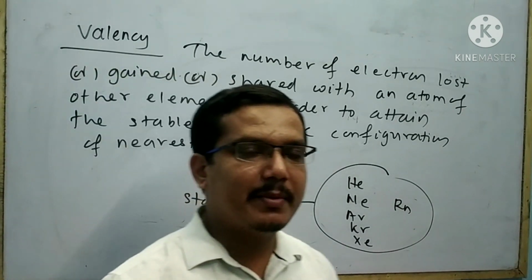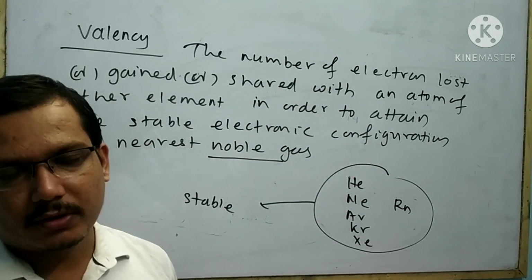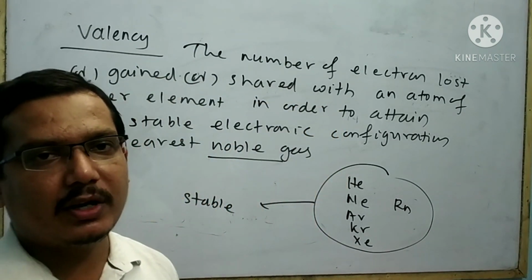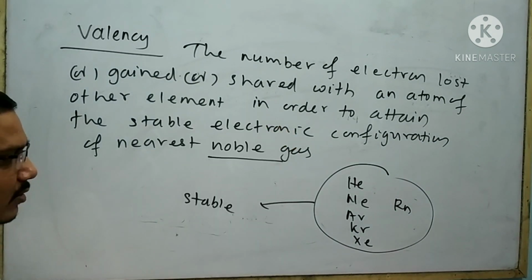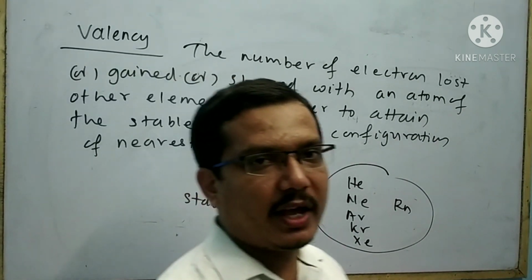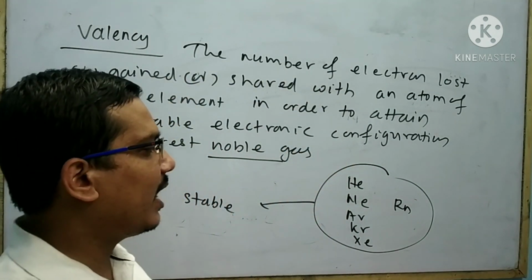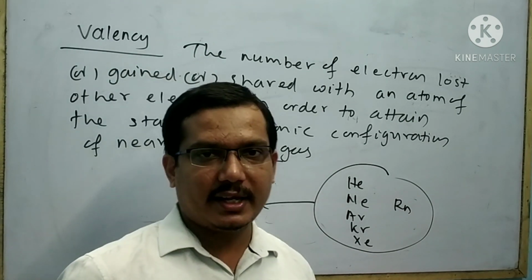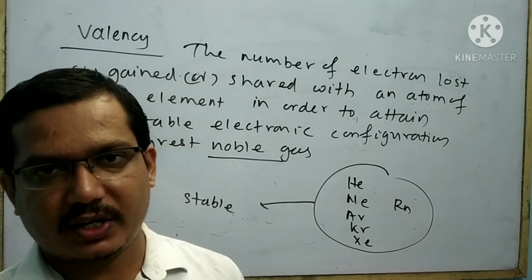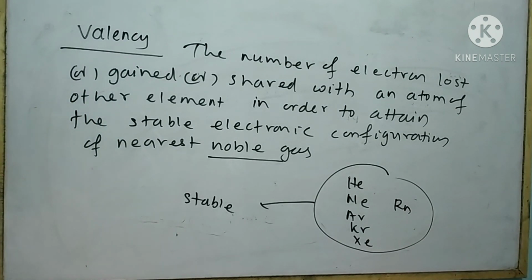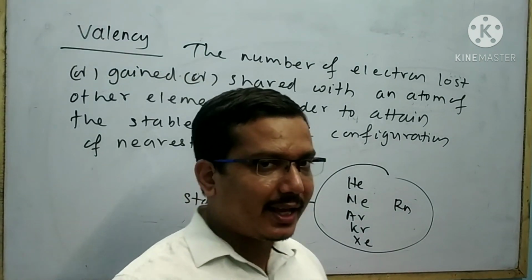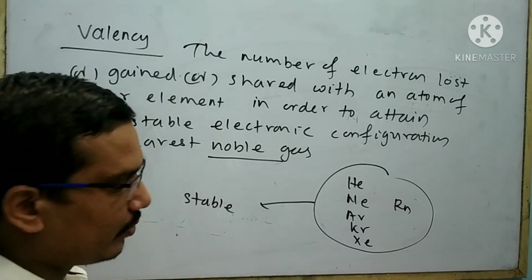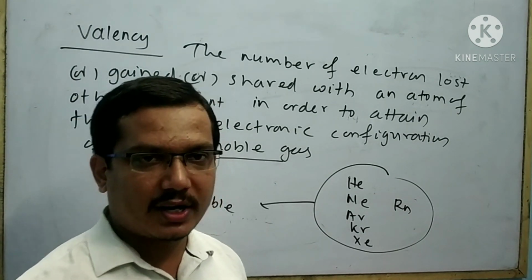Except helium, the elements which obey the octet rule are considered stable elements and they have a stable electronic configuration. The noble gas elements obey the octet rule, so these are considered stable elements because they attain the stable electronic configuration. Like noble gas elements, every element has a tendency to attain the stable electronic configuration of the nearest noble gas.